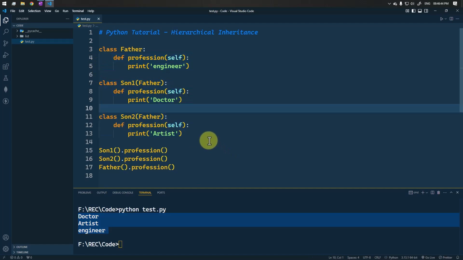So with the use of this hierarchical inheritance we have code reusability, and also we have polymorphism. Because we are overriding the method of the Father class in the child class, we have polymorphism using this hierarchical inheritance.